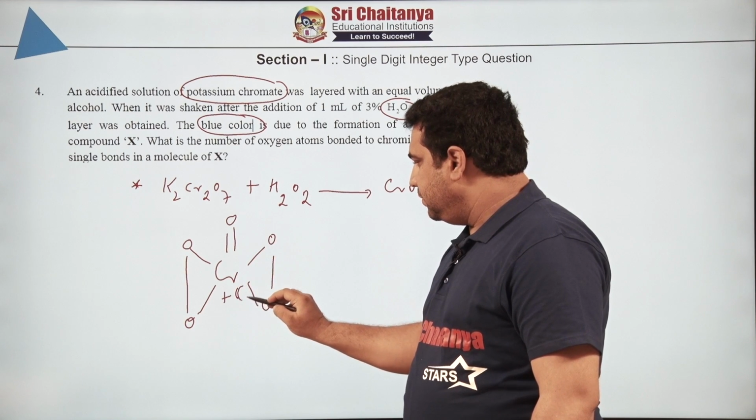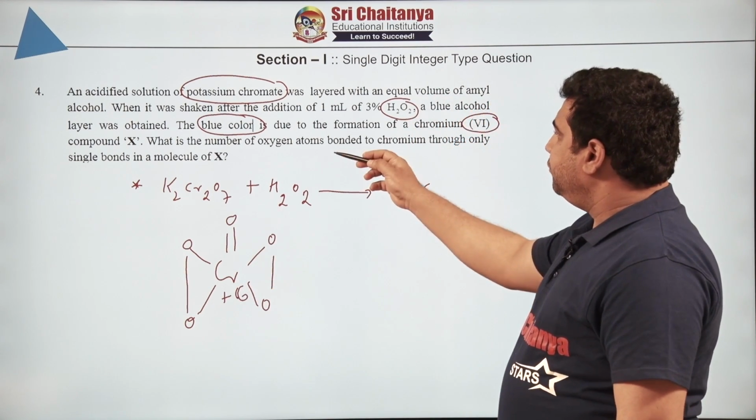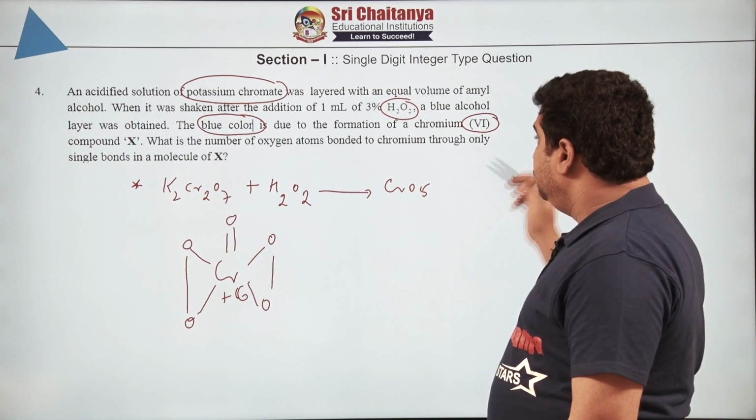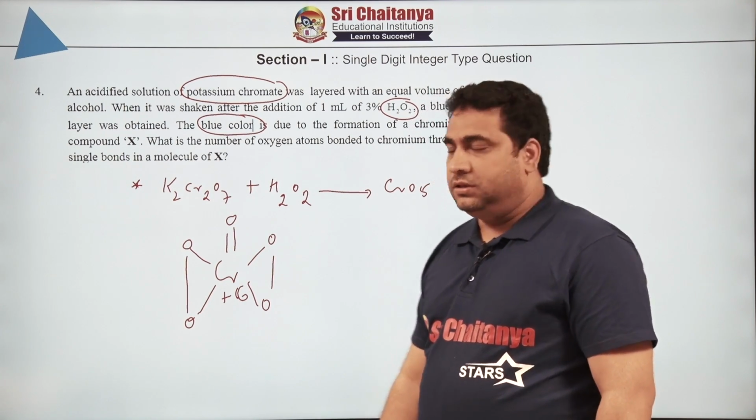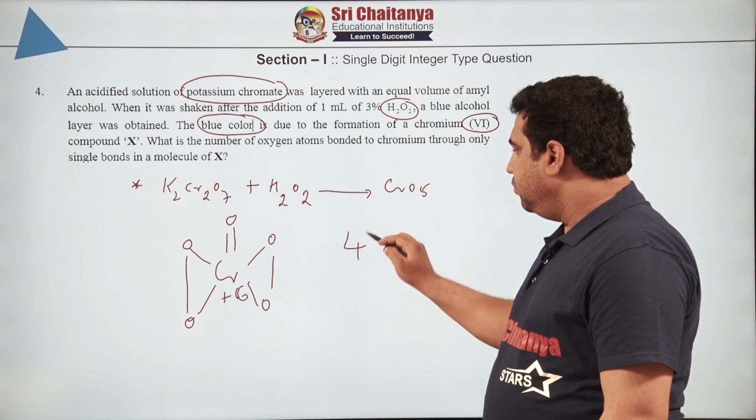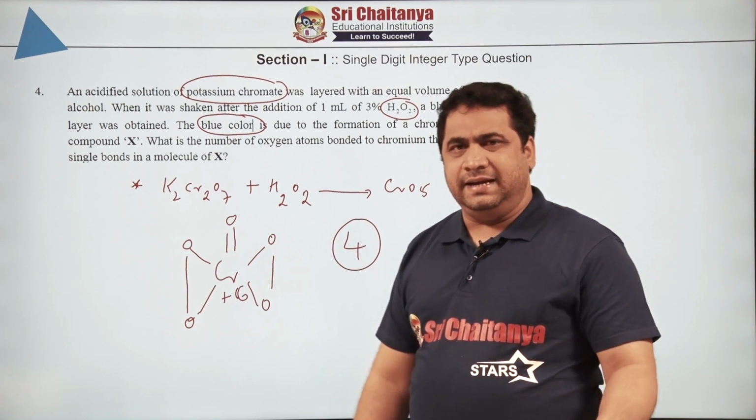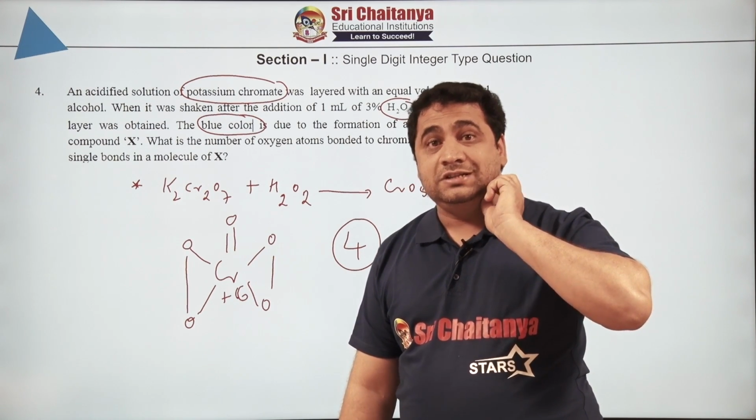Okay, already we have written chromium 6 here. What is the number of oxygen atoms bonded to chromium through only single bonds? The answer is available on the board. Tell me, what is the answer? 4.